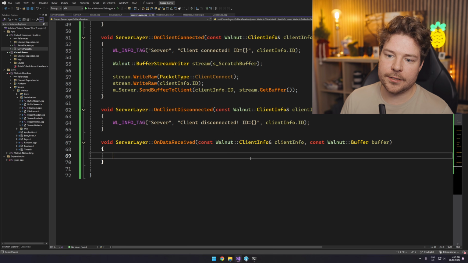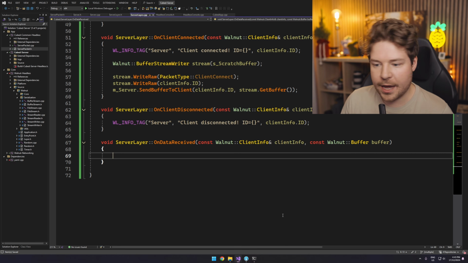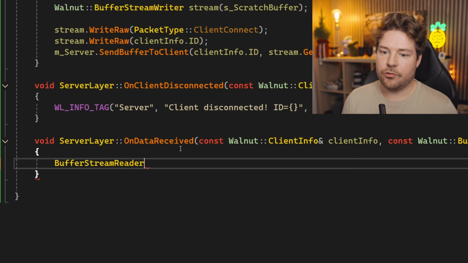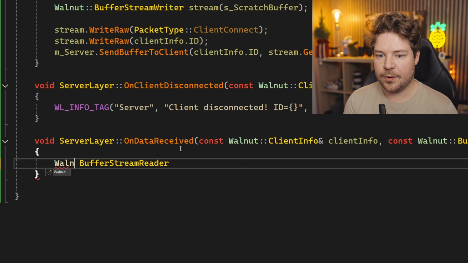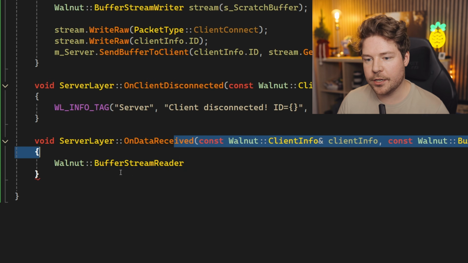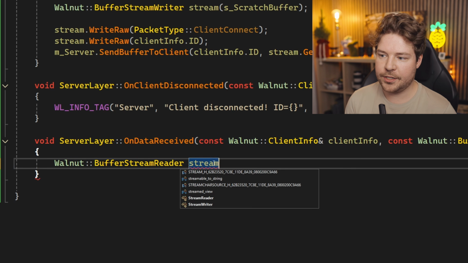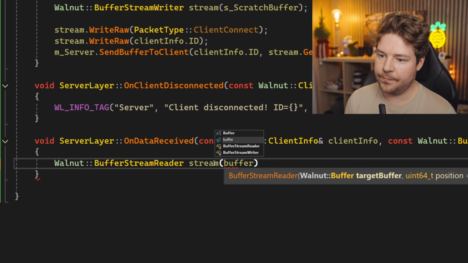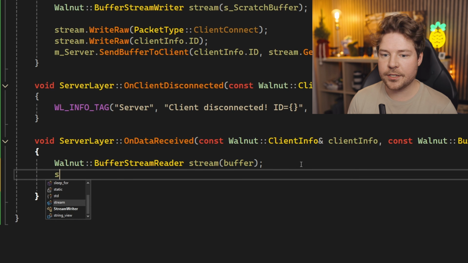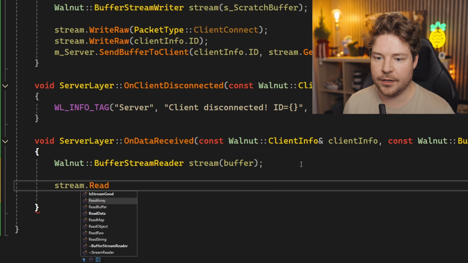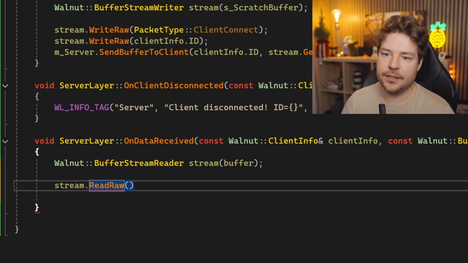And then let's also process some data that we might receive. So how do we do that? So we basically need to create a buffer stream reader instead of a buffer stream writer. That's if we want to decode it and basically deal with it. So we'll say stream and we'll say buffer, and the position will just be 0. So the first thing that we kind of expect to read here, we can just do read raw, is going to be this packet type.